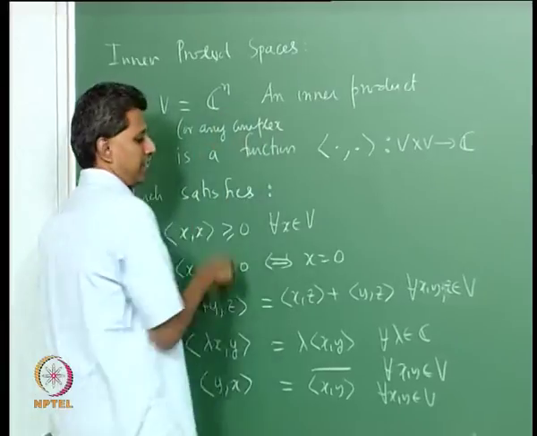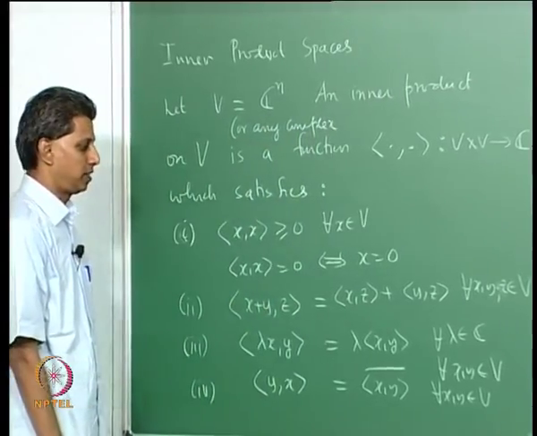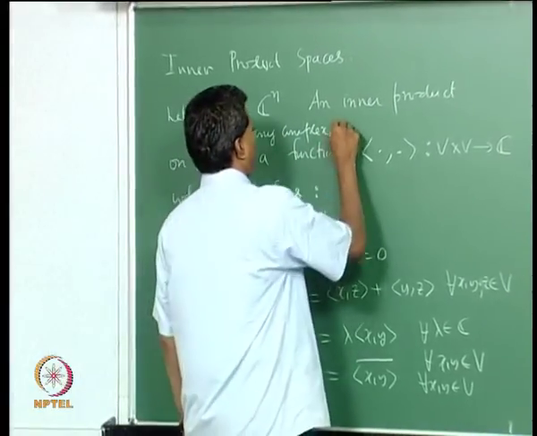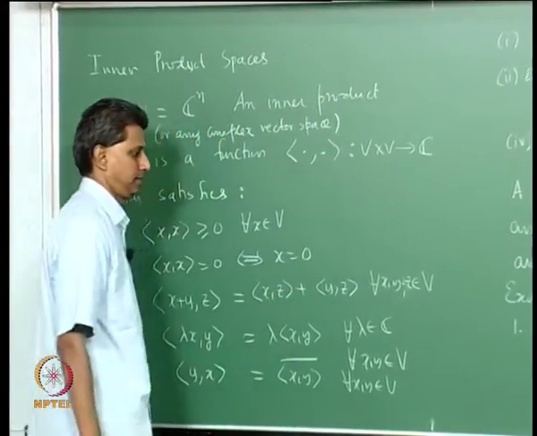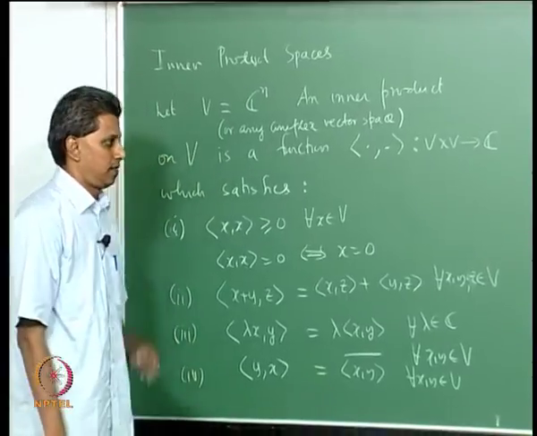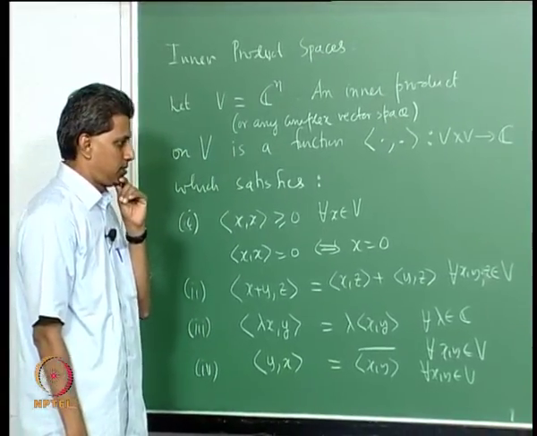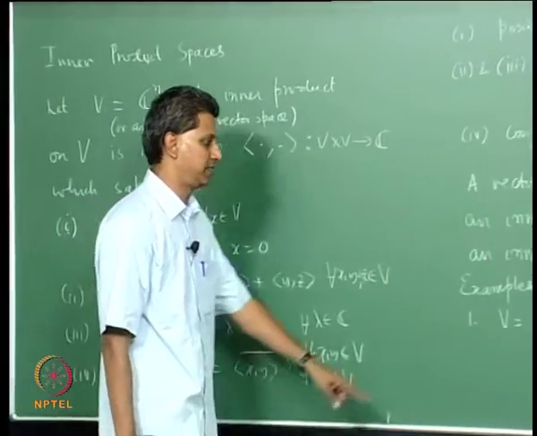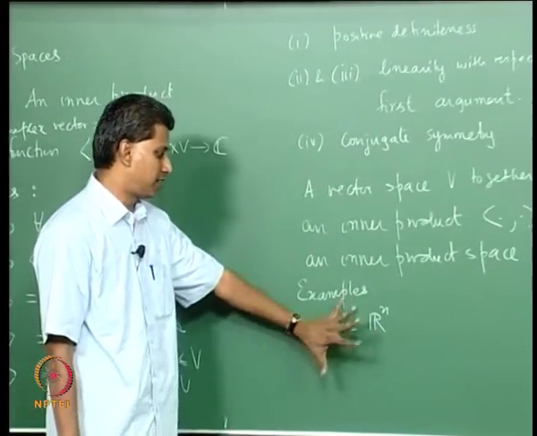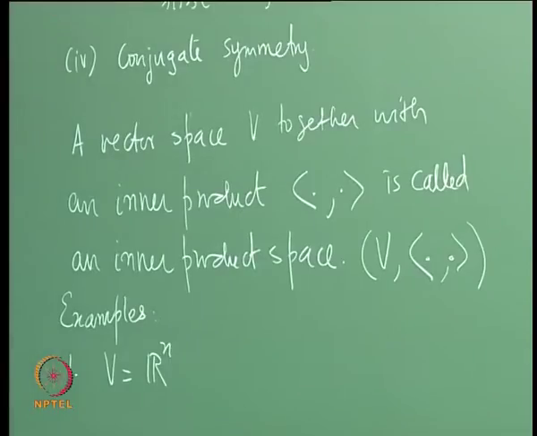The property of Cn has not been used. What I need is just any complex vector space, which can also include a real vector space. So, I look at V as Rn. So, this is a real vector space Rn over R, that is what this means.